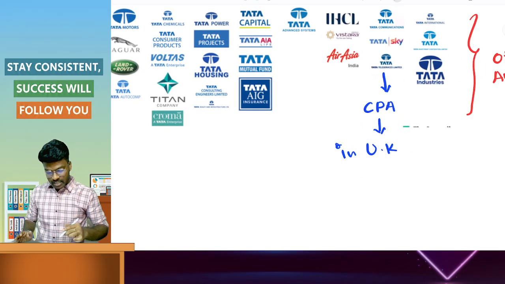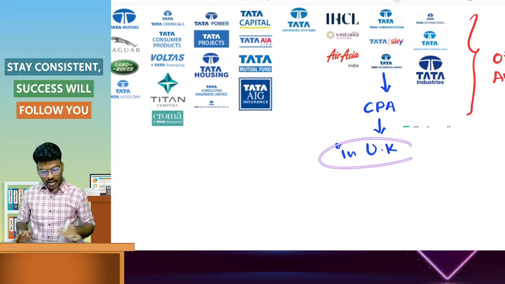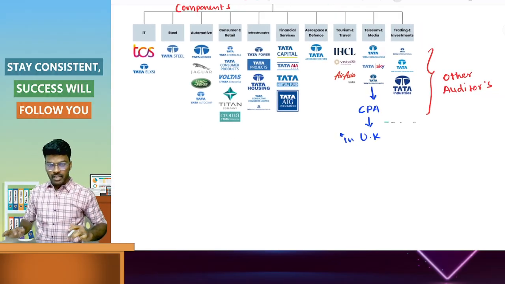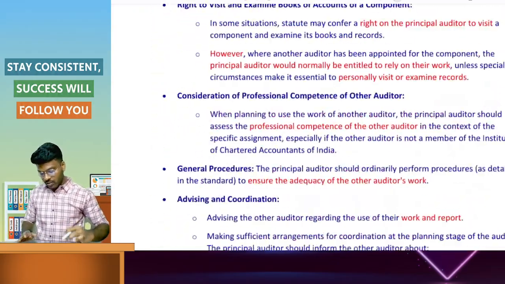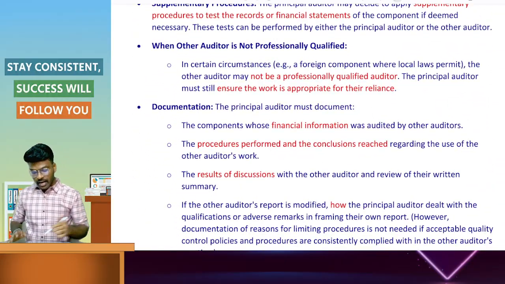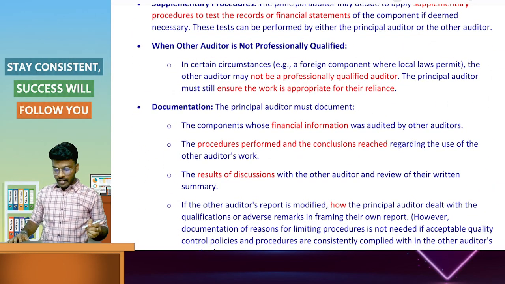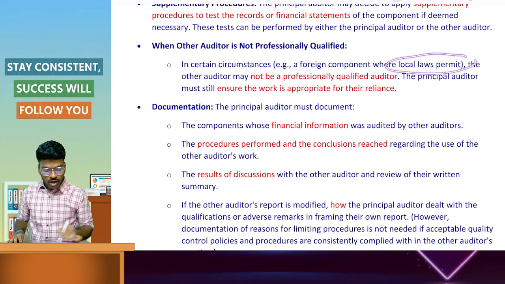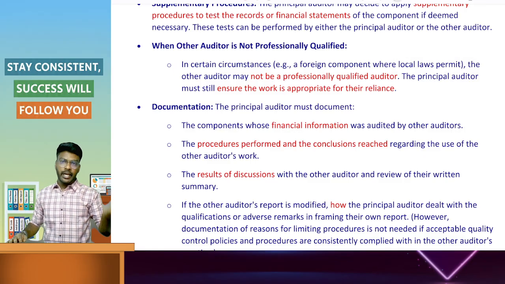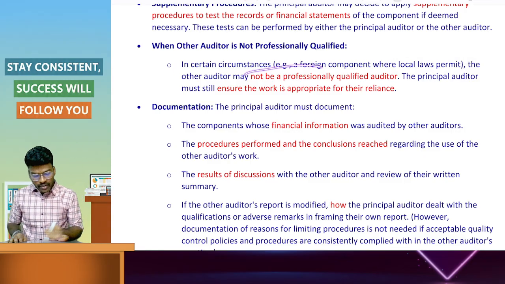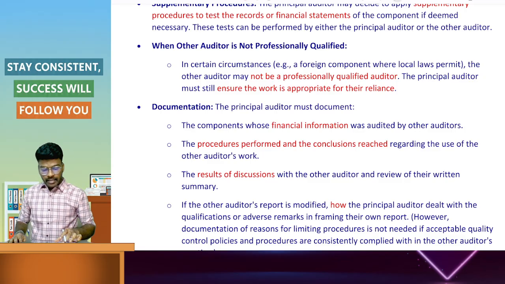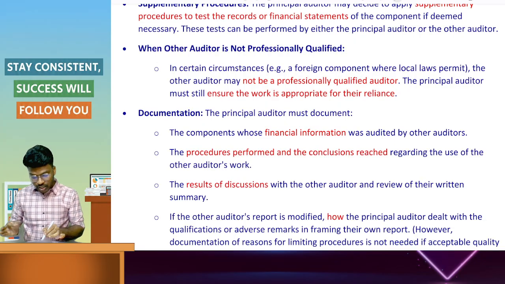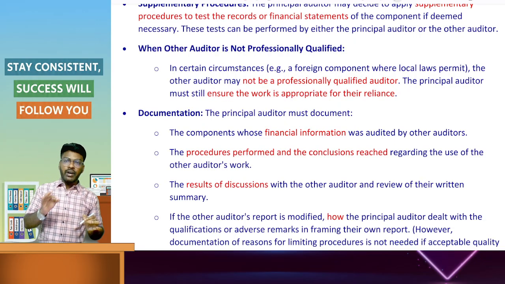Assume that the CPA is not a qualified professional in the UK, but the financial information is included in the consolidated financial information. In this case also, the other auditor is not professionally qualified, in certain circumstances that is a foreign component where local law permits. If the local law in the UK permits an unqualified professional as an auditor, and the principal auditor uses the work of that auditor, then he has to ensure the work is appropriate for their reliance.